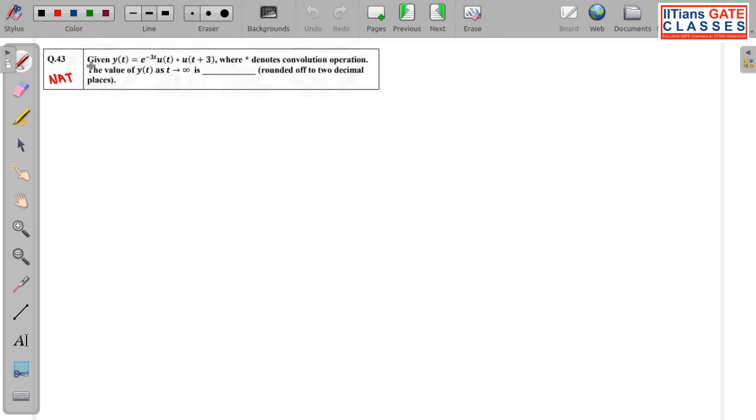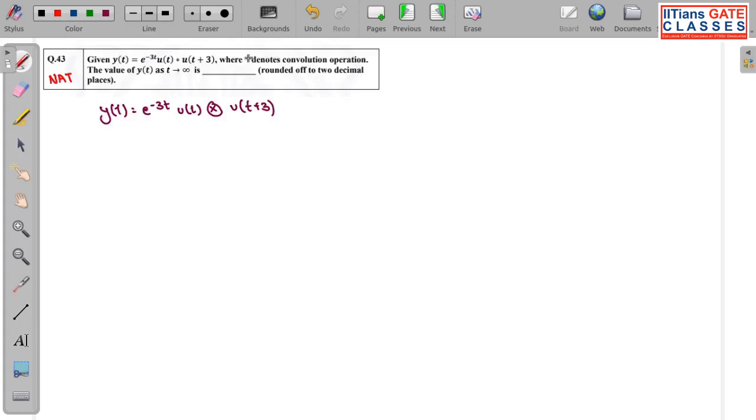So the next question is numerical answer type. Given y(t) is equal to e to the power minus 3t u(t), convolution of u(t+3). This question is also from Signals, but I have taken it in control, because I will be solving this question with the help of control.